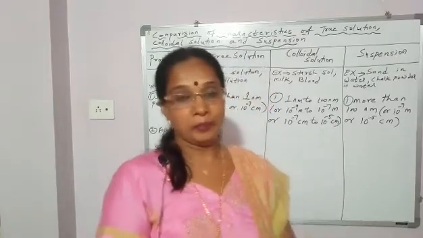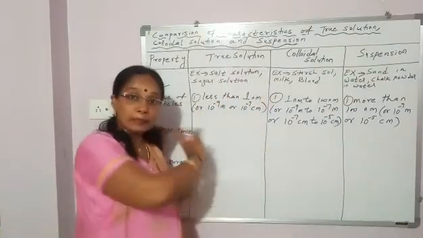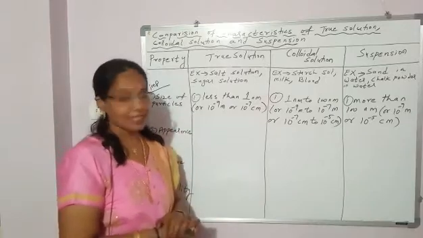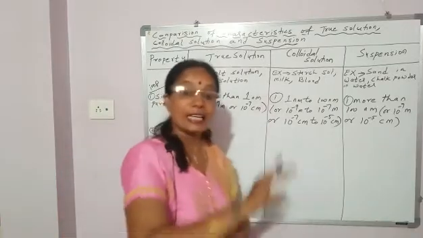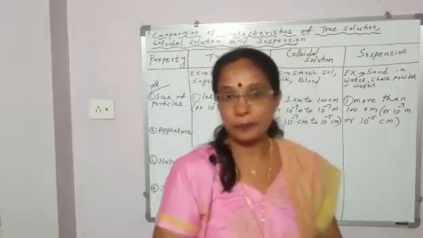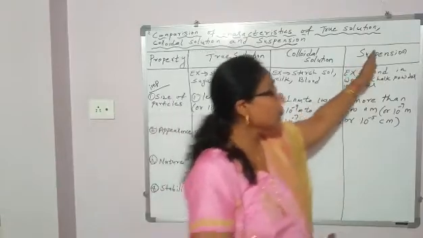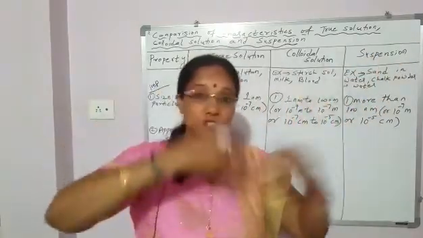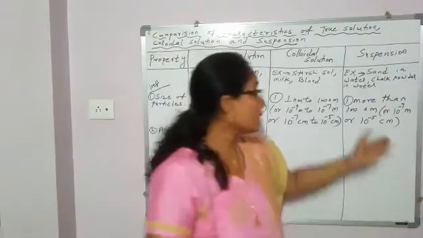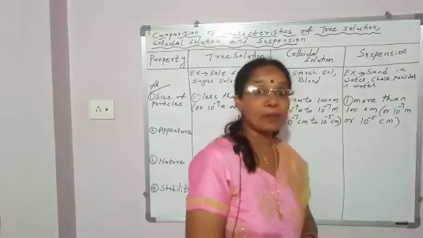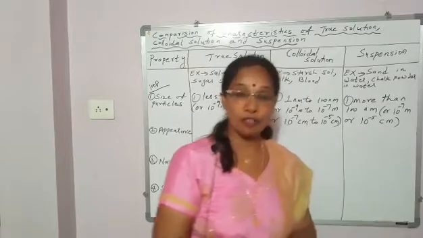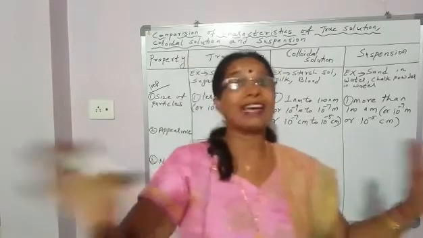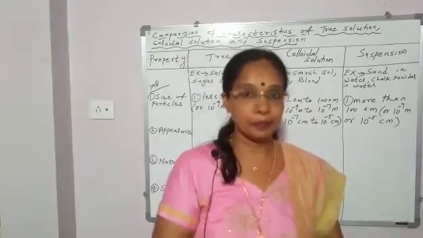Translucent. Transparent means light can completely pass through it. Translucent means light can partially pass through it. And suspension: can light pass through sand when sand is completely mixed in water? No, it is opaque. Chalk powder in water is opaque, light cannot pass through it.